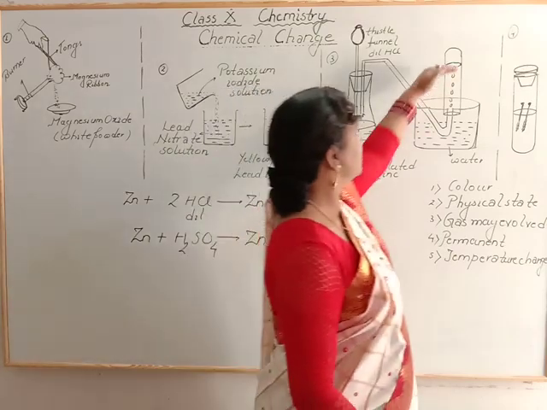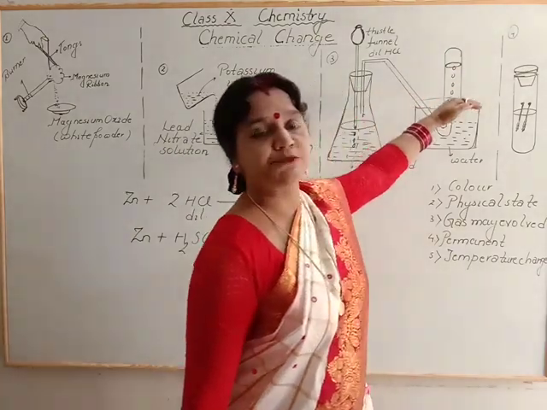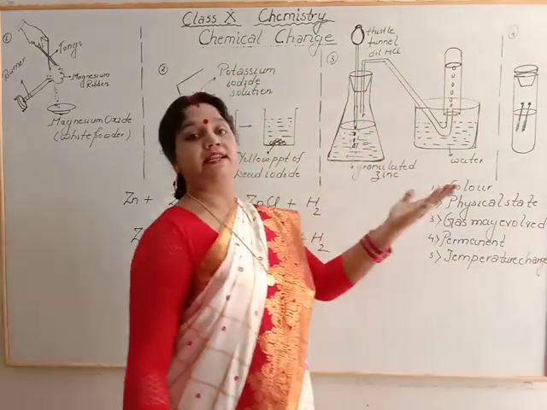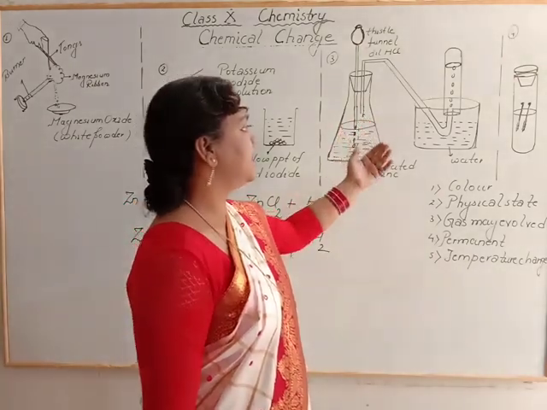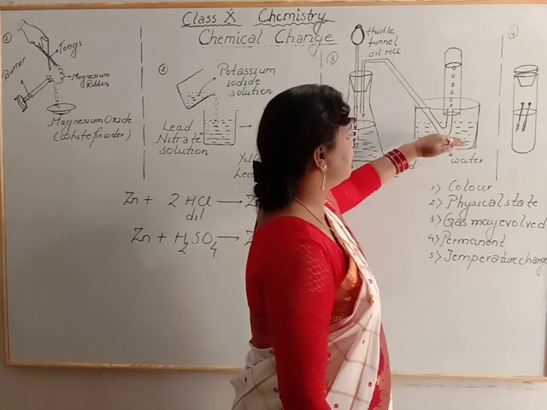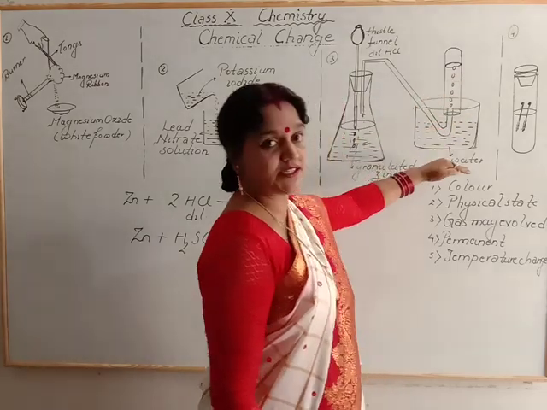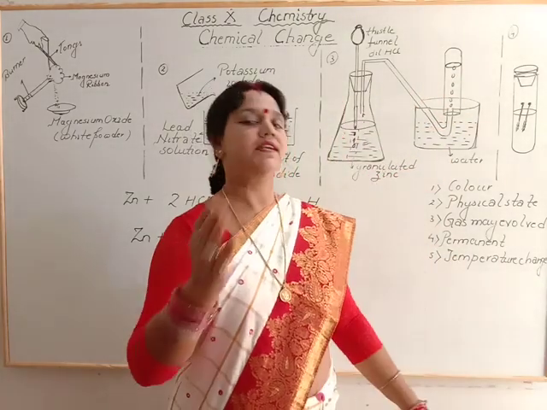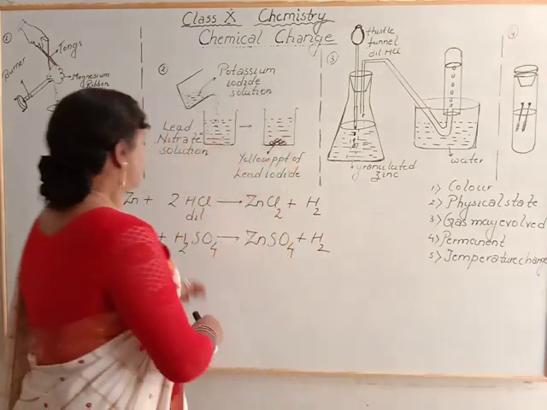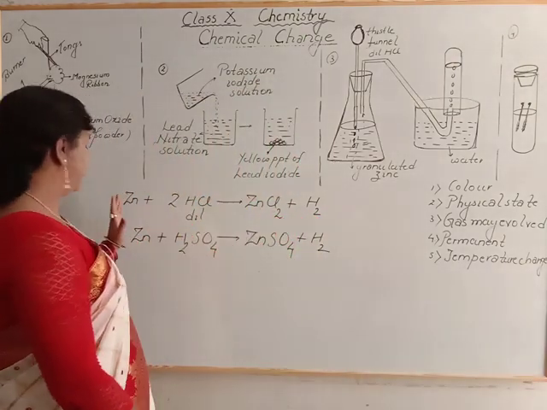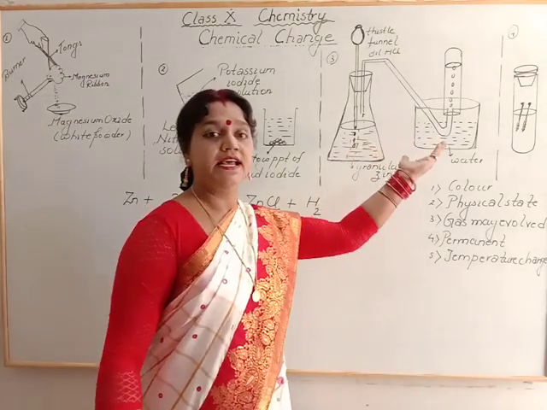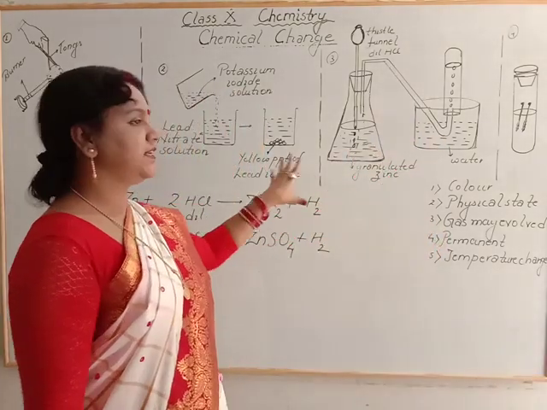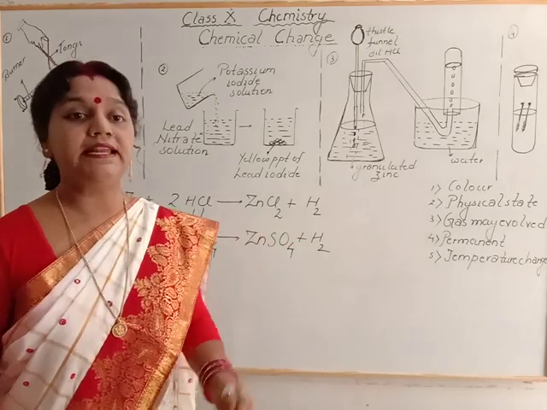And now this is also one process, downward displacement of water. We know that gas is lighter than water. So we will see that after some time water is displacing downwards. So this is known as downward displacement of water. So once it happens, we get zinc chloride or zinc sulfate and hydrogen is evolved. So this reaction is also irreversible in nature.